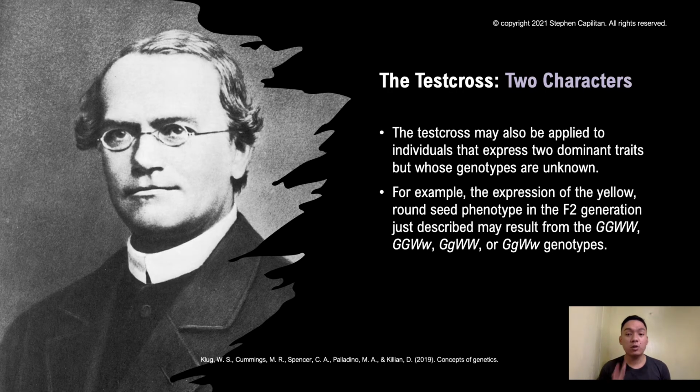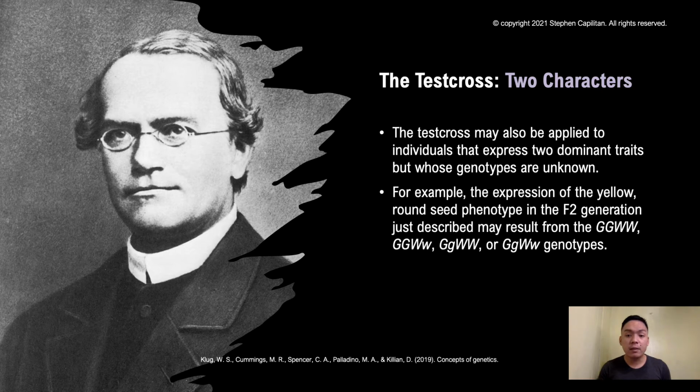Now we're looking at the two characters, also in a test cross. So this test cross is not limited only to one character, but applies again to two characters. It involves individuals who are expressing two dominant traits, but the genotypes are unknown.